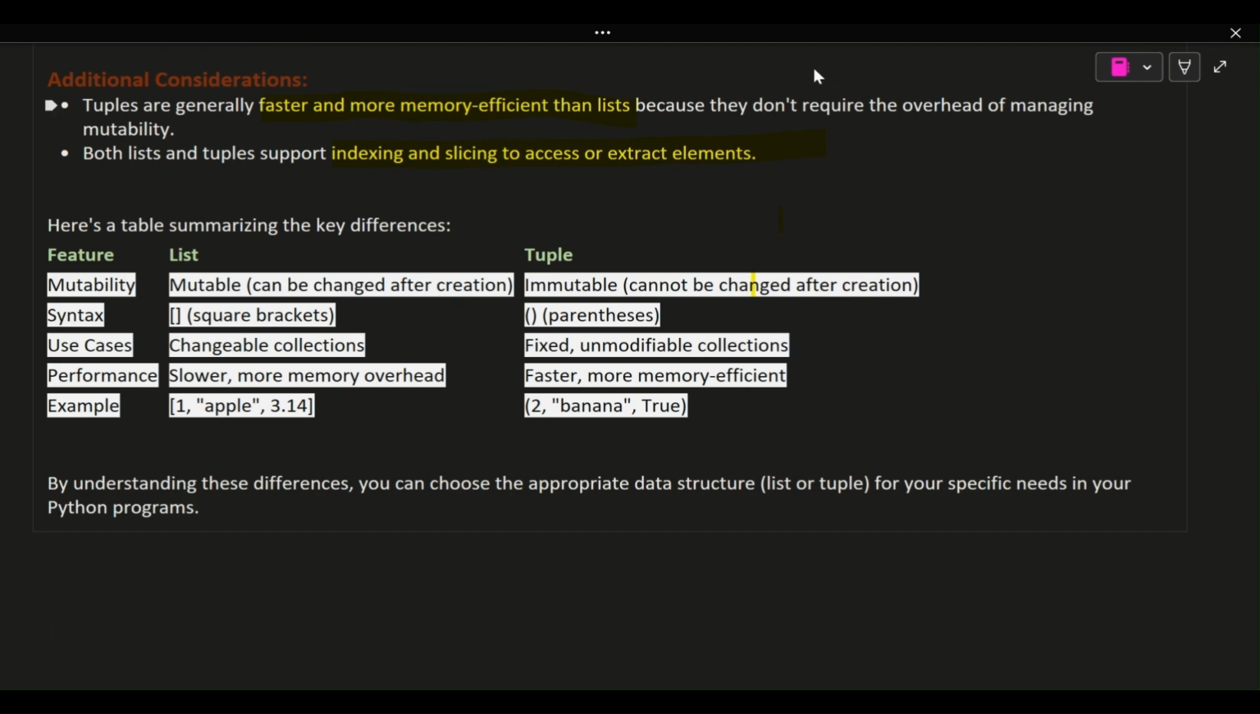Syntax: square brackets, parentheses. Use cases: changeable collections, fixed, unmodifiable collections. Performance: lists are slower with more memory overhead; tuples are faster and more memory efficient. Example: [1, "apple", 3.14], (2, "banana", True). By understanding these differences, you can choose the appropriate data structure, list or tuple, for your specific needs in your Python programs.